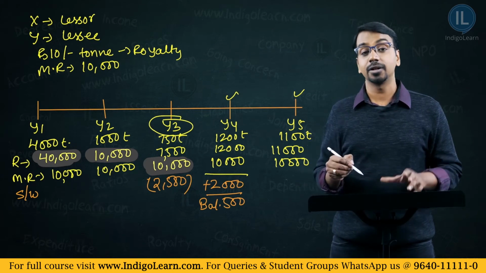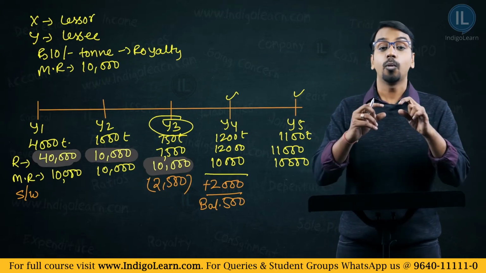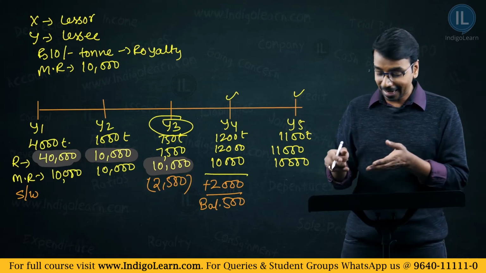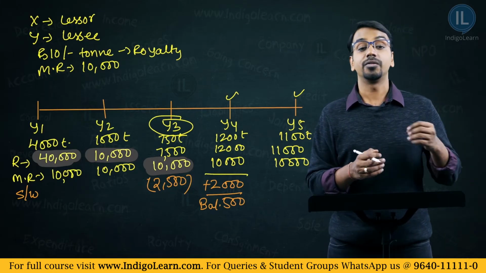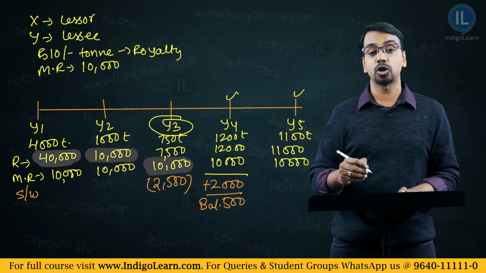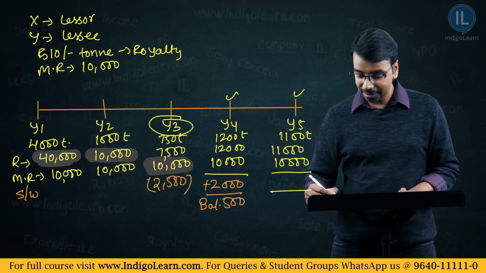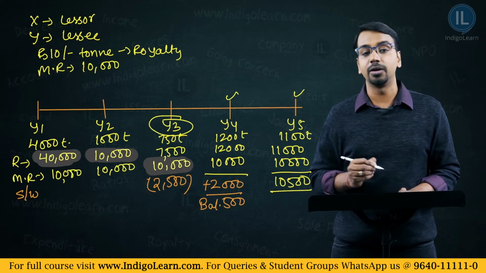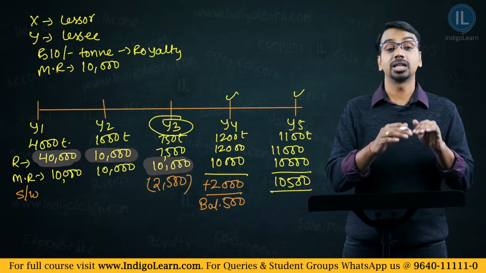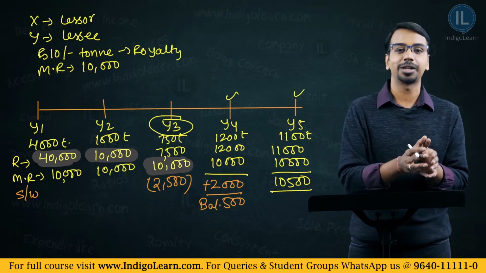Now come to year 5. 10,000 is the minimum rent, 11,000 is the royalty computation, 1,000 is the surplus. And how much of short working balance we have? We have 500 of short working balance. This 500 of short working balance will be adjusted and now the rent paid will be 10,500 or the royalty paid will be 10,500 and the short workings balance is over. There is no balance in the short workings account.